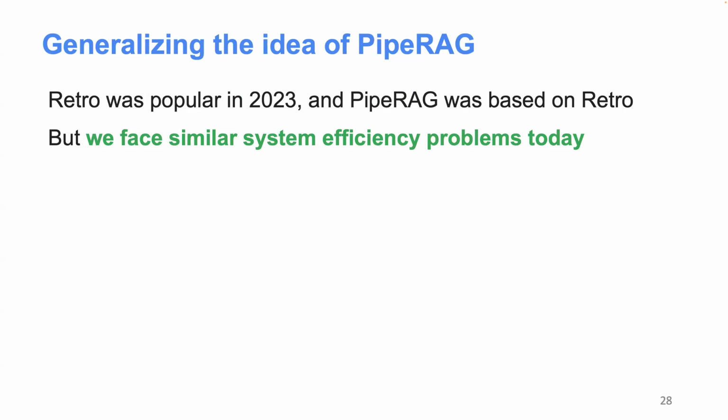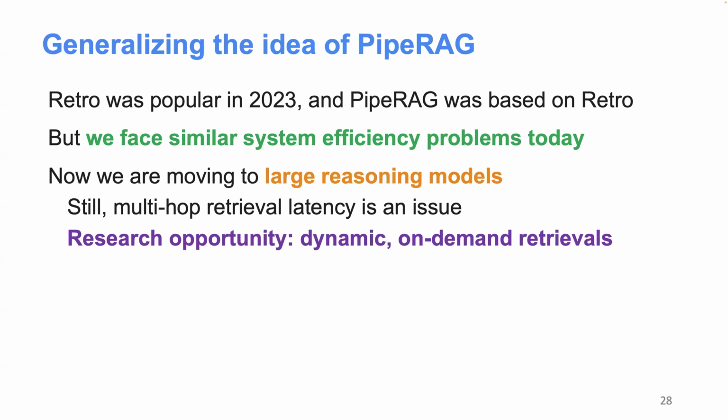One thing I want to mention before I close this talk is that we did this work back in 2023. Back then, retro was the popular model for iterative retrieval, so we built on top of it. We are moving to a different era with different models, but we still face similar system efficiency problems.